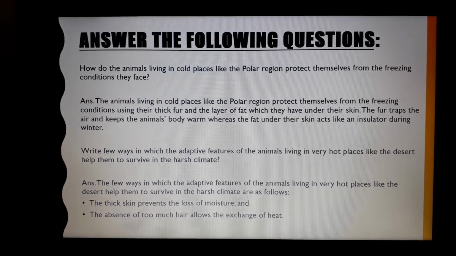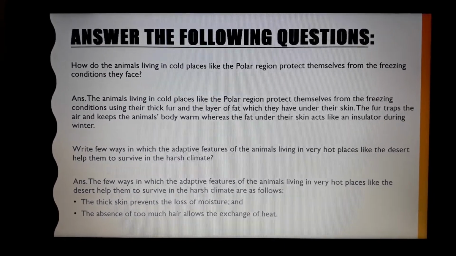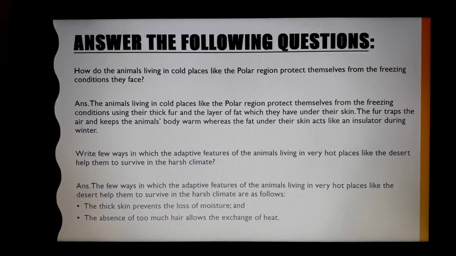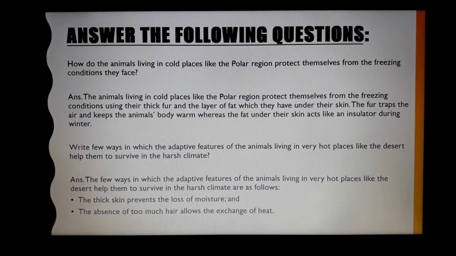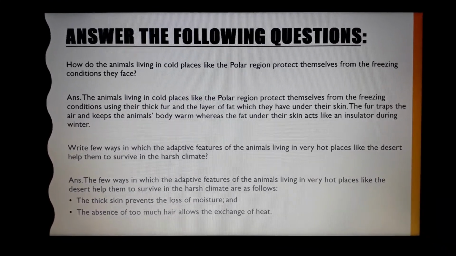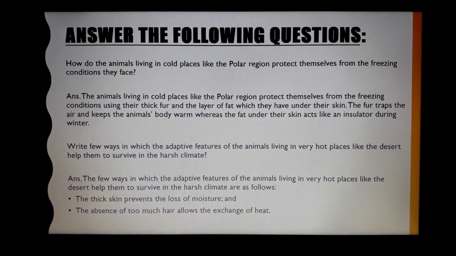Now we will answer the following questions. How do the animals living in cold places like the polar region protect themselves from the freezing conditions they face? Answer: the animals living in cold places like the polar region protect themselves from the freezing conditions using their thick fur and the layer of fat which they have under their skin.